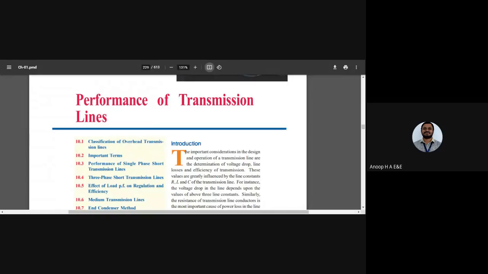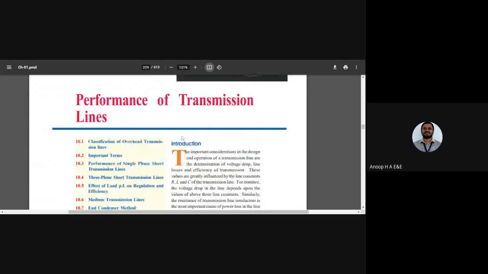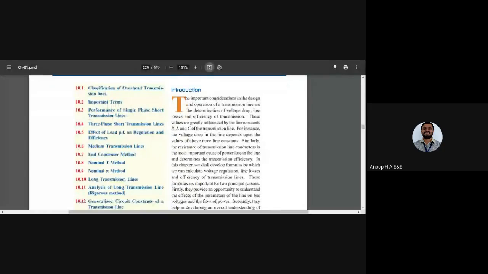When I consider the performance of the transmission line, what I need to keep in mind is how I need to design this transmission line. We have single phase transmission lines also. We have three phase transmission lines also. Now, the important considerations while having the operation.